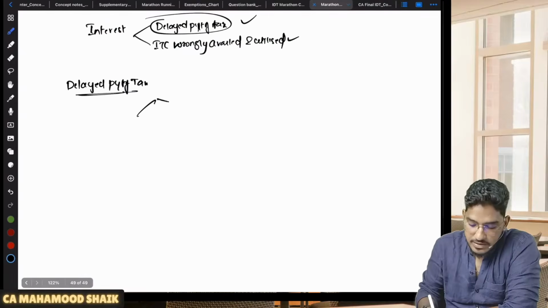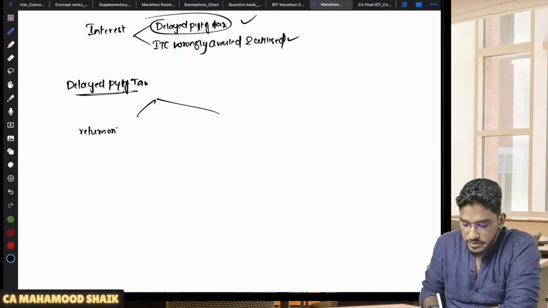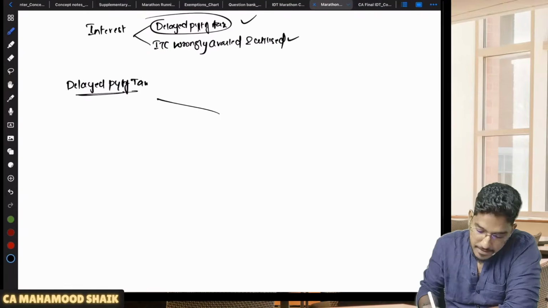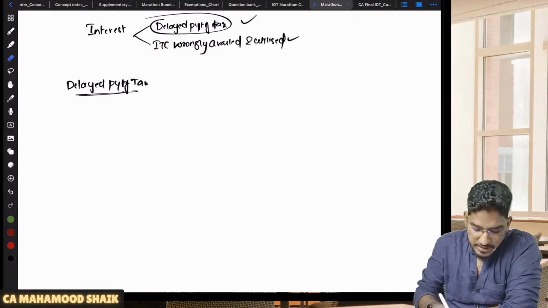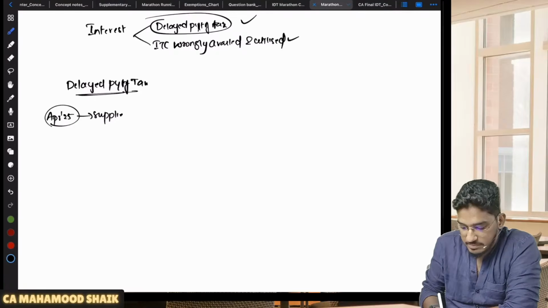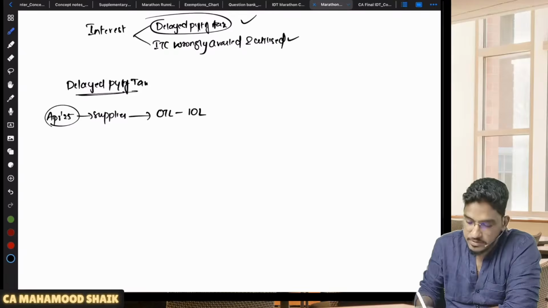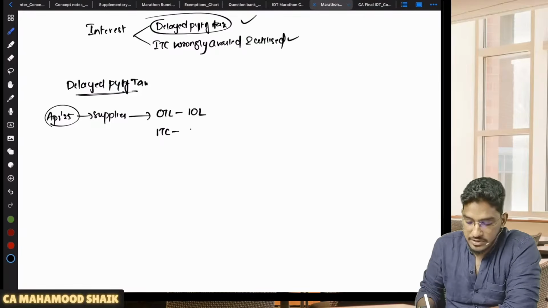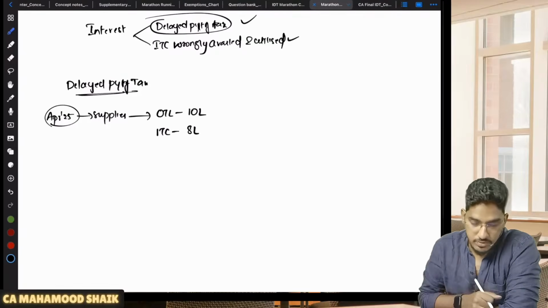So here they say two cases. Let us say, for example, you are filing the return itself late. I will try to give you examples. Here we'll spend some time. April 2025. For this month, you have made some supplies. So you have an output tax liability amounting to 10 lakh rupees. You also have input tax credit. In the electronic credit ledger, you have a balance of 8 lakh rupees of input tax credit.